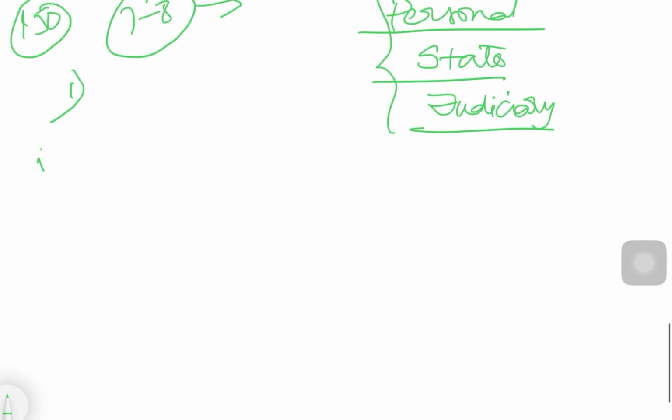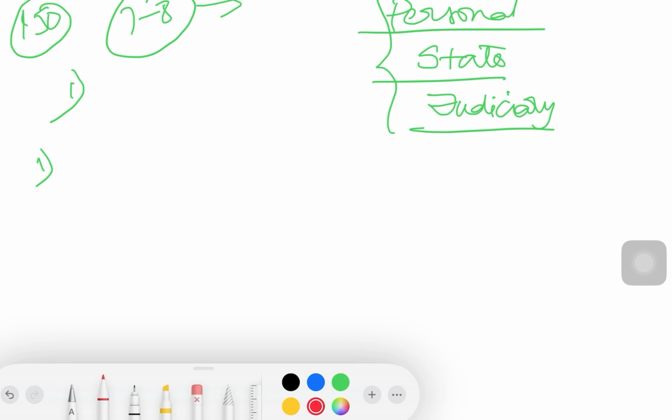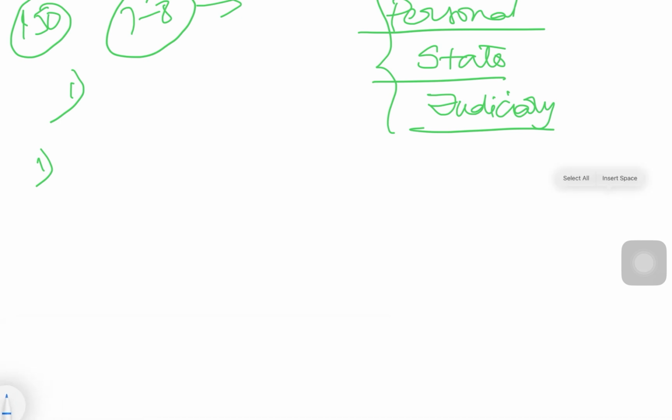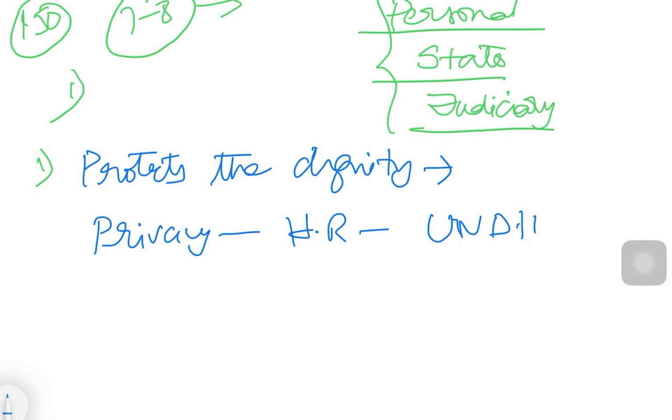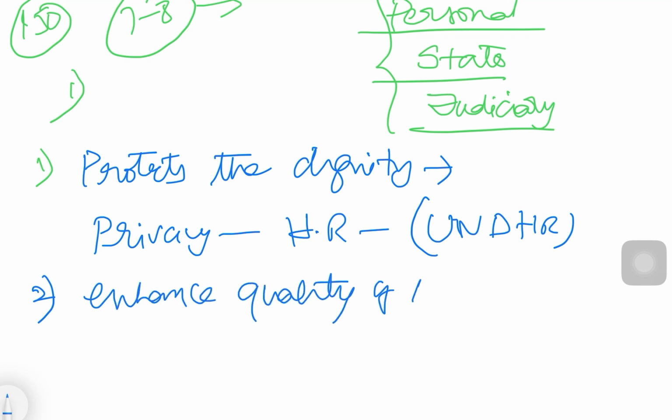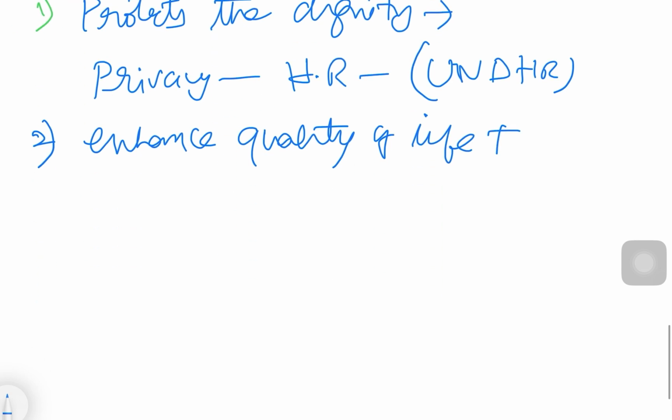For example, first point, right? If you have a right to privacy, it protects the dignity of an individual. For example, if you are aware of human rights, the right to privacy is also an important human right. These human rights are recognized under the United Nations Universal Declaration of Human Rights, 1948. So basically this enhances the quality of life, or meaningful experience of life, right?